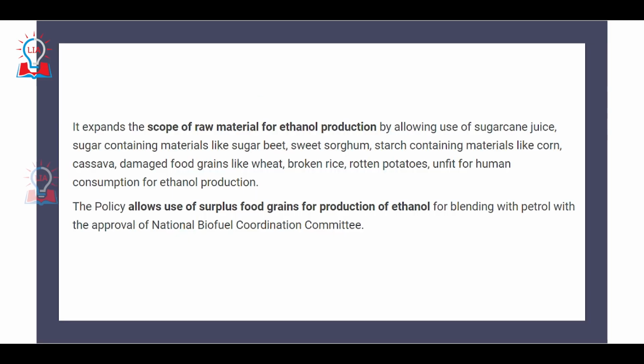And within this policy, it basically expanded the scope of raw material for production of ethanol by allowing use of materials such as sugarcane juice, sugar containing material like sugar beet, sweet sorghum, starch containing materials like corn, cassava, damaged food grains like wheat, broken rice, rotten potatoes, which are unfit for human consumption, for ethanol production. Not only that, the policy also allows the use of surplus food grains for the production of ethanol for blending with petrol with the approval of the National Biofuel Coordination Committee.